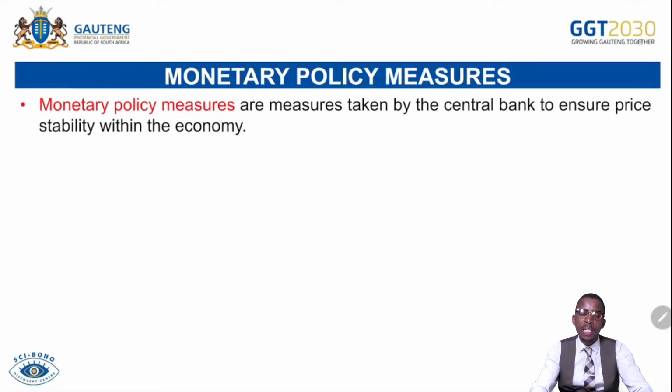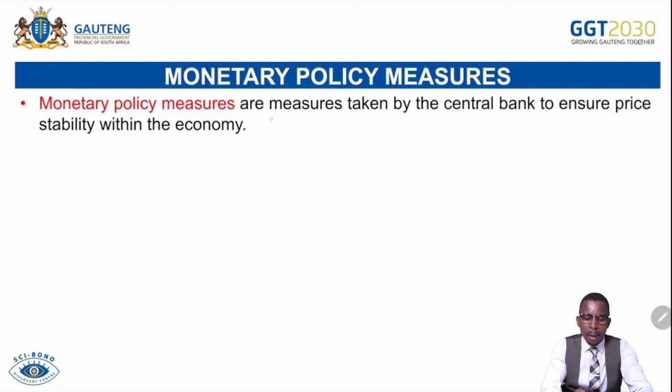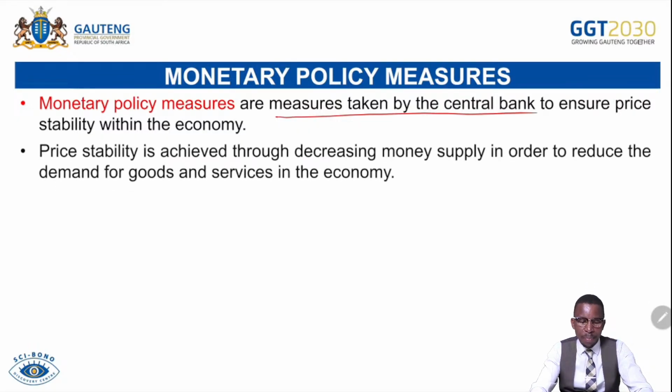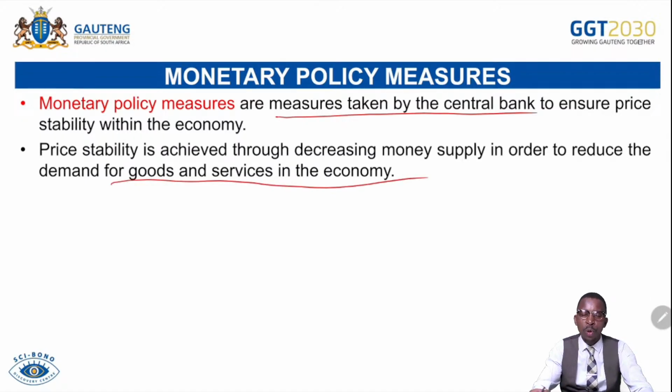Then we go to the monetary policy measures. Remember, monetary policy refers to the policy undertaken by the central bank to ensure price stability and economic stability. Price stability is achieved through decreasing money supply in order to reduce the demand for goods and services in the economy. If we talk about the Reserve Bank, we are referring to the money supply in the economy.